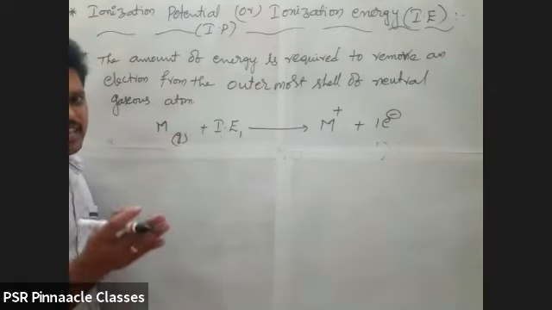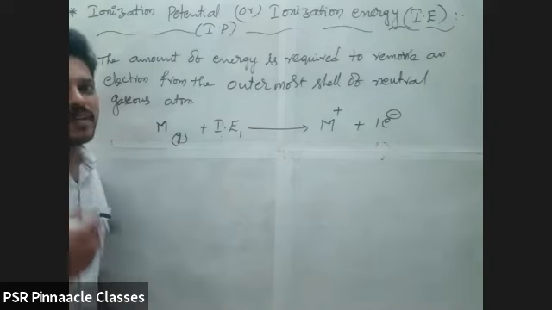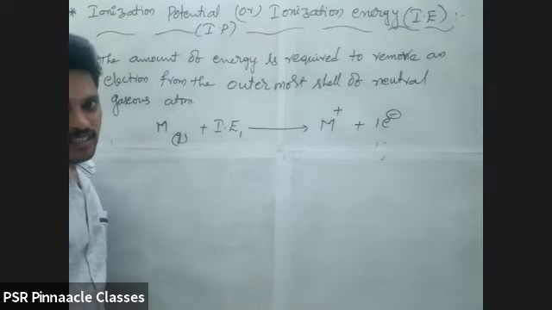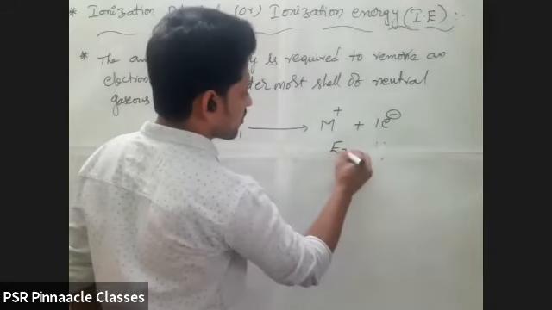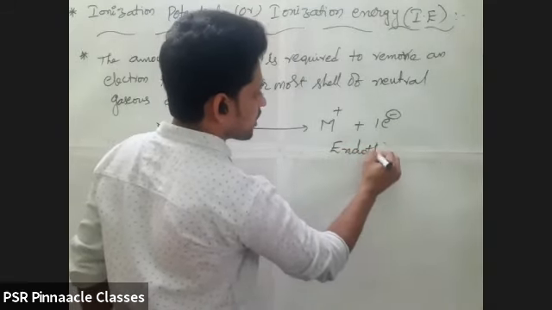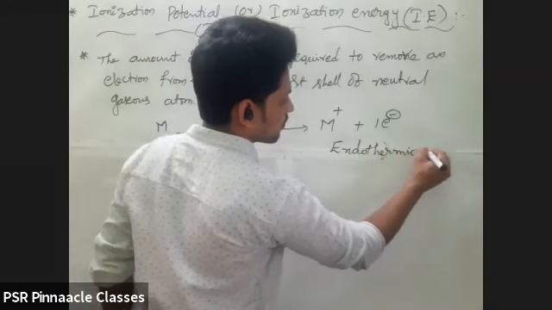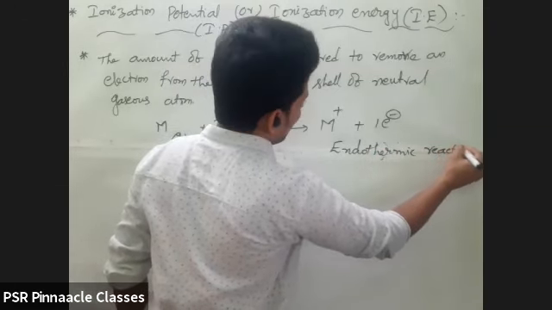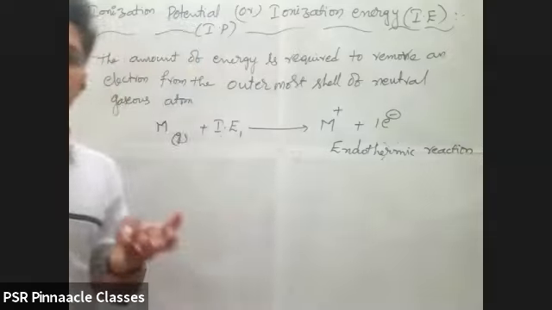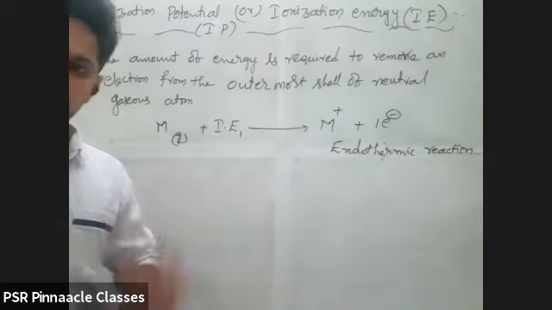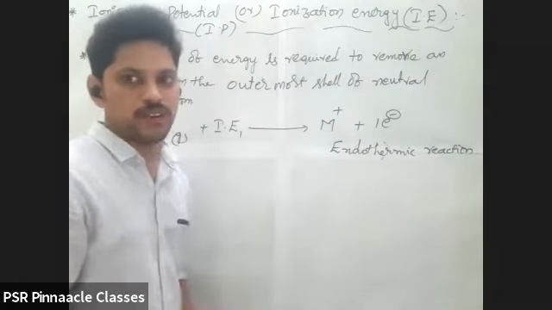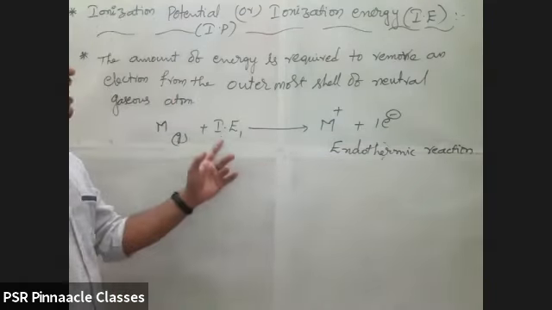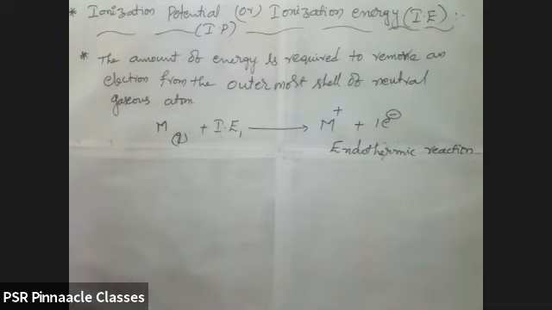If anything absorbs energy, it is called endothermic. Whether it is light energy or heat energy, whatever it is, the atom absorbs energy and then loses the electron. So we call this an endothermic reaction.